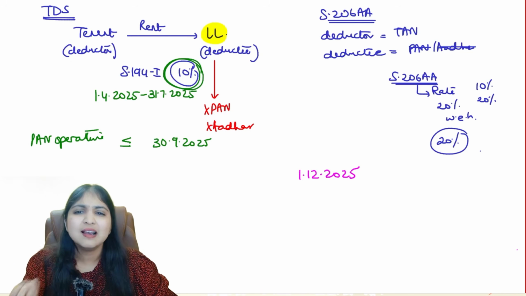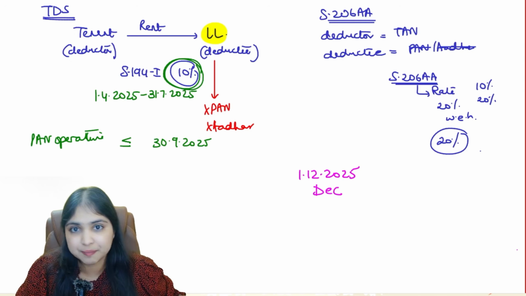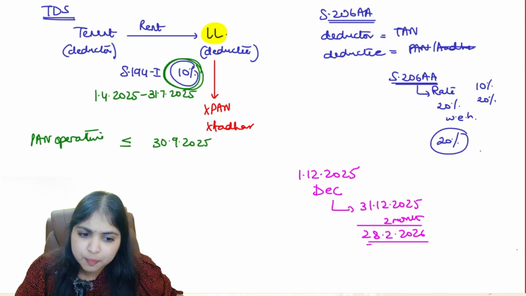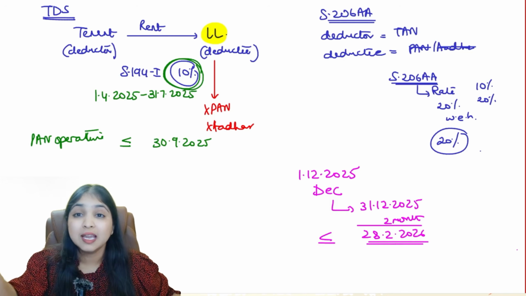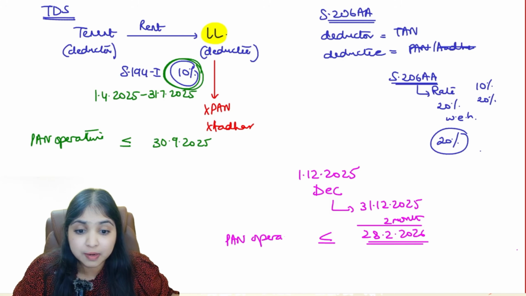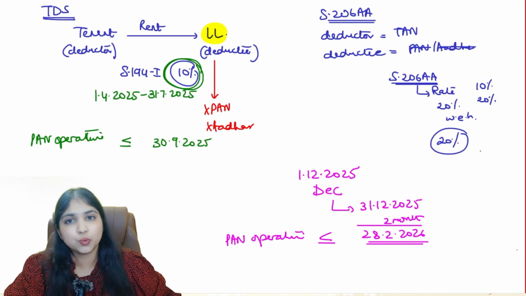But wait, tenant, let's give the landlord some time. See, what is the month in which the transaction happened? December. What is the end of December? 31st December 2025. To this date, add 2 months. If you add 2 months, you will get 28 February 2026. So by 28 February 2026, if the landlord is able to take corrective action, interlink his PAN with his Aadhaar, and make his PAN operative again by 28 February 2026, then we will not apply the section. Then in that case, you will deduct tax at 10% only.